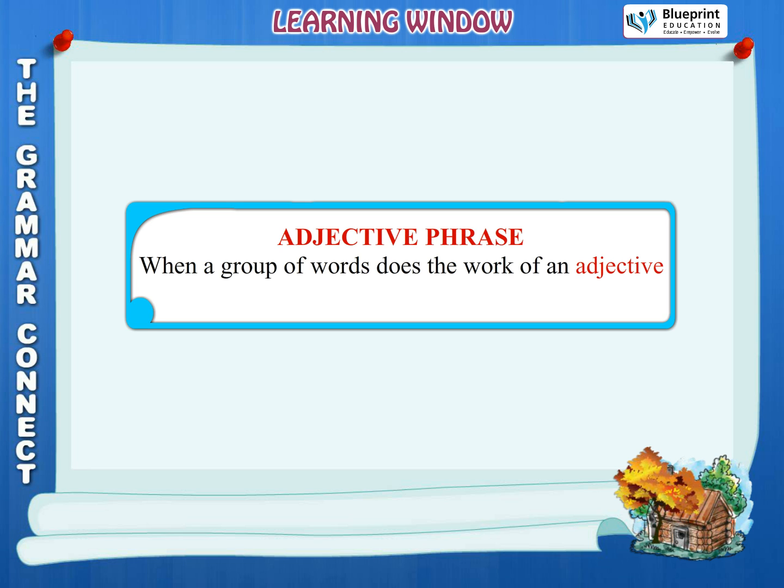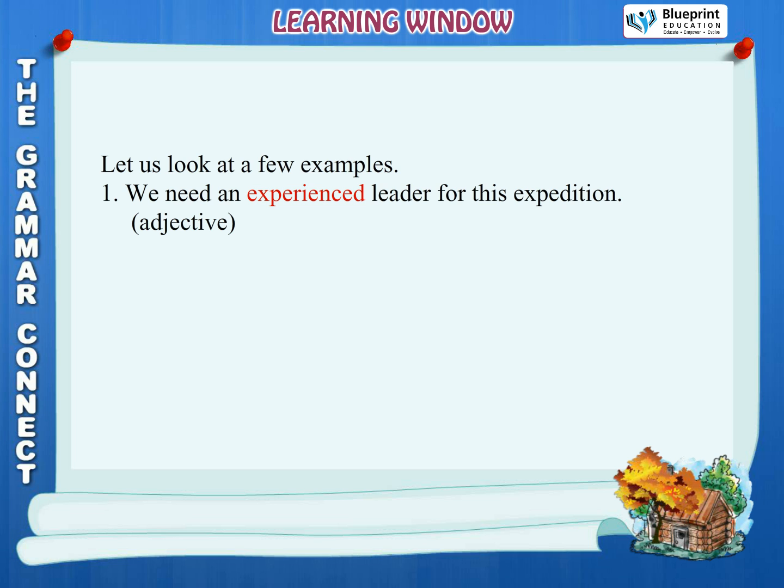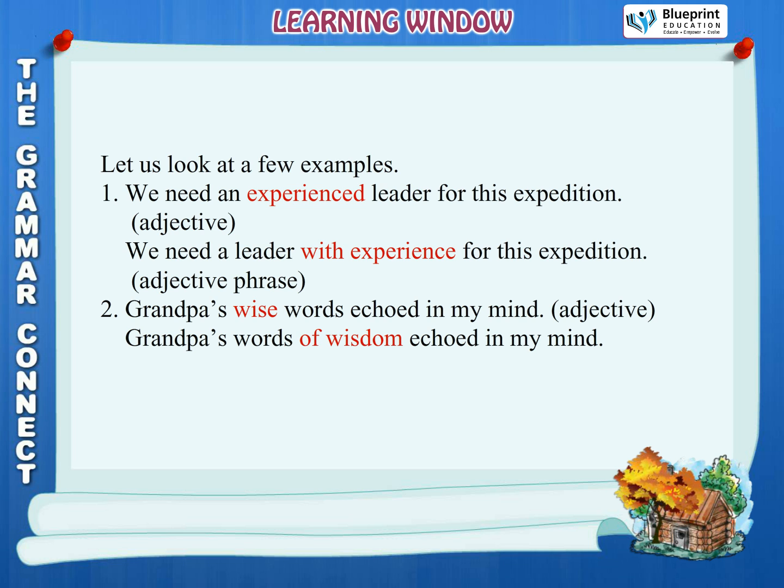Adjective phrase. When a group of words does the work of an adjective in a sentence, we call it the adjective phrase. Let us look at a few examples. 1. We need an experienced leader for this expedition, adjective. We need a leader with experience for this expedition, adjective phrase. 2. Grandpa's wise words echoed in my mind, adjective. Grandpa's words of wisdom echoed in my mind, adjective phrase.